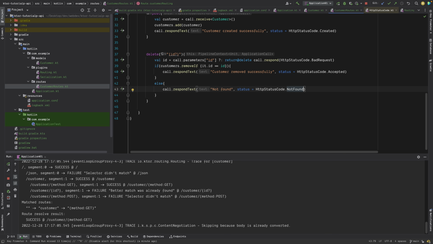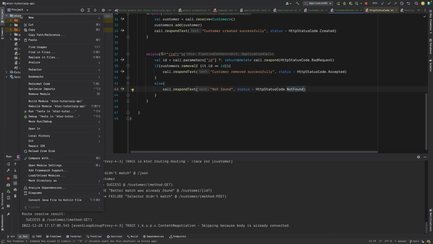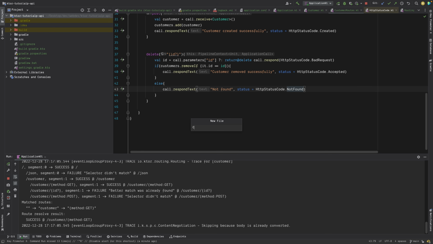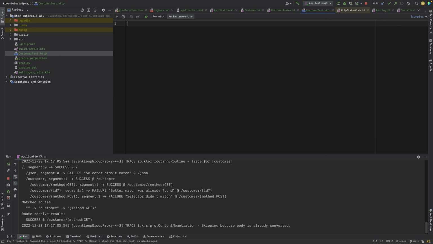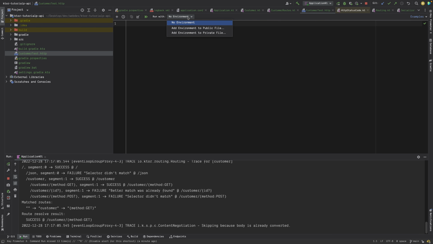So what you can do in your project itself, you can create a new file. For example, here itself, you can create a new file and you can call it customer test.http. Okay, so it's an http file where you can select some environment from here. So what we can do, we can create a POST request here.